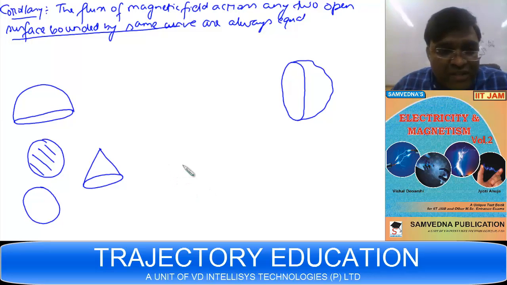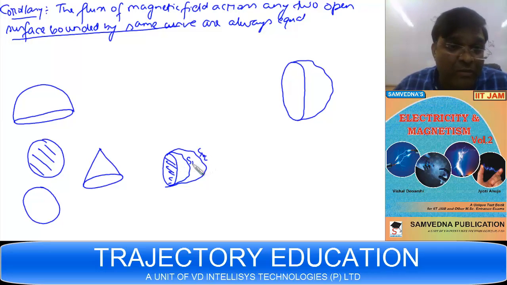One more thing, a single bounding curve, you can have many surfaces bounded by the same bounding curve. So if this is the bounding curve, S1, S2, even this disc, they all are bounded by the same curve. A single curve can bound infinite number of surfaces, right?